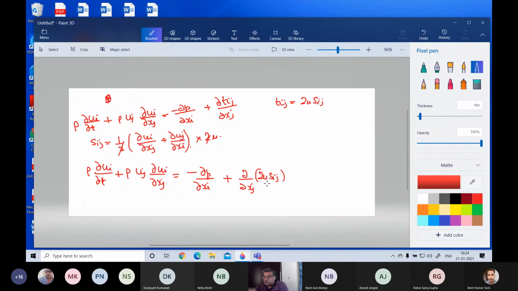Now what I'm going to do is take a mean of this whole equation. And you know that I can do the mean part by part. I can do the mean of this, mean of this, mean of this, mean of this. So this will become